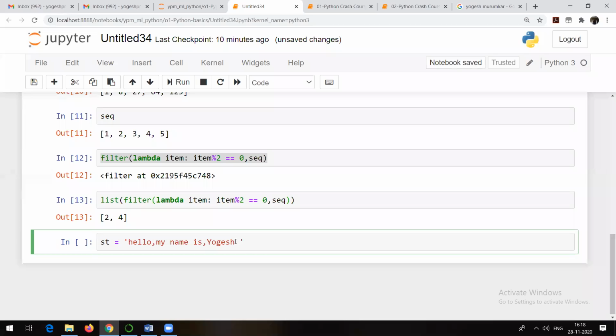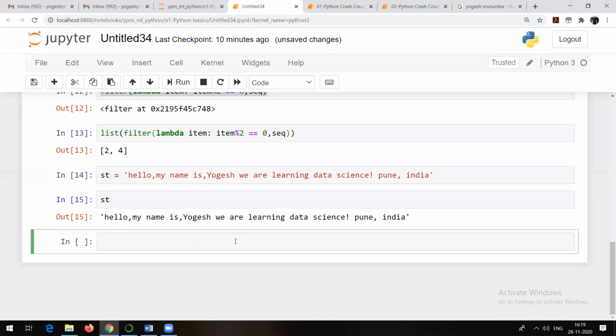Suppose I am writing down something like this, we are learning data science. Let me put some expression like this, and then something like this. So let's go ahead. Now this is what my string is, st. This is how we declare a string in Python, right?